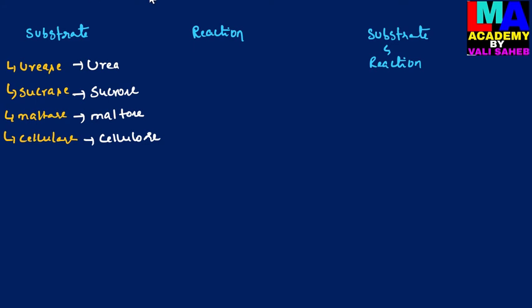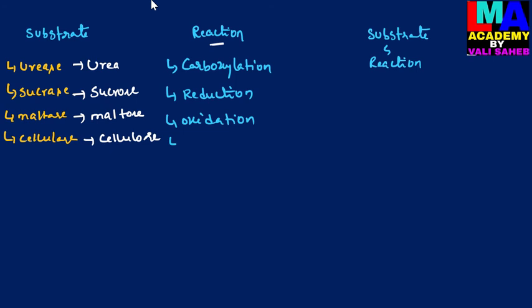Then coming to naming on the basis of reaction, for example carboxylation, reduction, oxidation, phosphorylation, and isomerization.